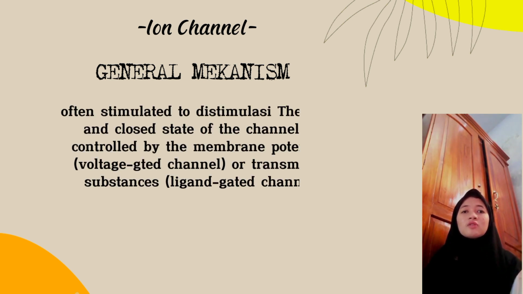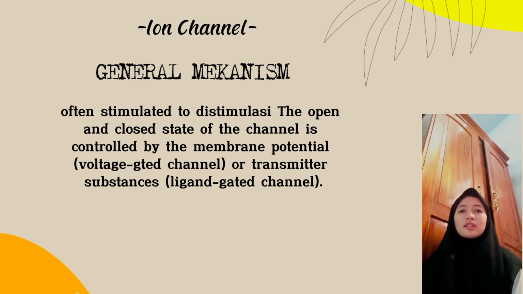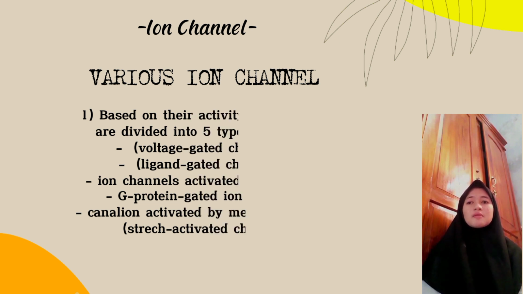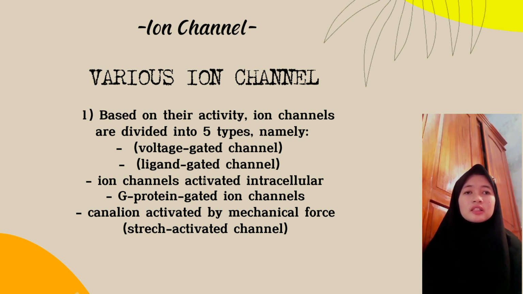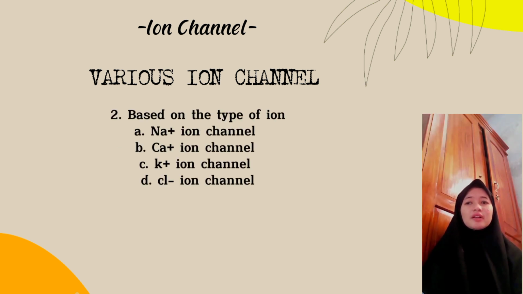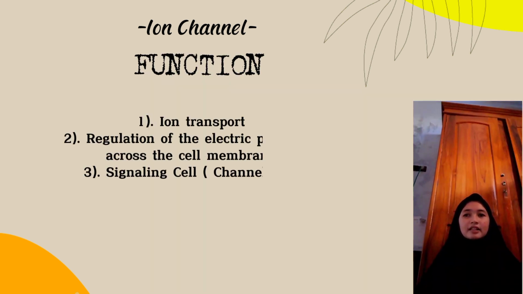Upon stimulation, the open and closed state of the channel is controlled by the membrane potential, voltage gated channel, or transmitter substance, ligand gated channel. Various ion channels. First, based on their activities, ion channels divide into 5 types, namely voltage gated channel, ligand gated channel, ion channel activated by intracellular molecules, G protein gated channel, and the last is stretch activated channel. Based on the type of ion, ion channels divide into 4 types: Na ion channel, Ca ion channel, K ion channel, and Cl ion channel.